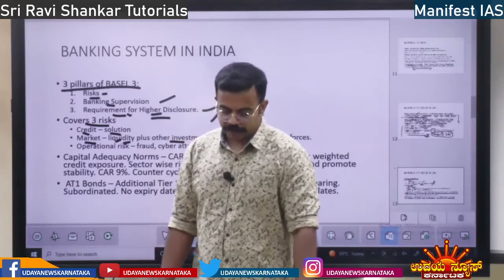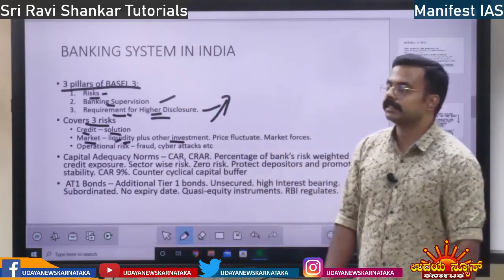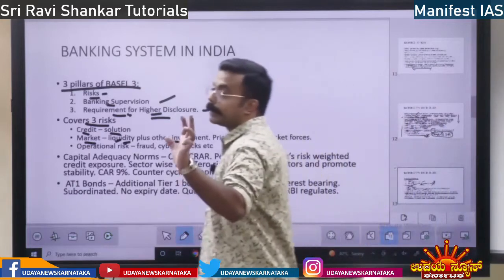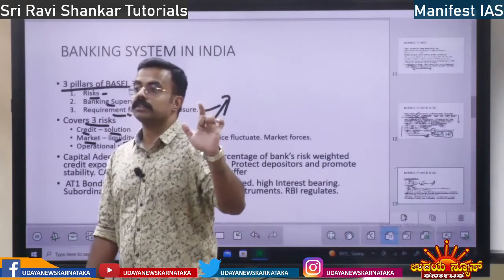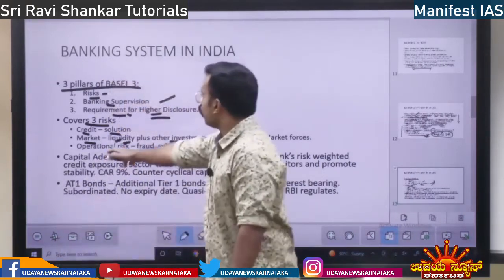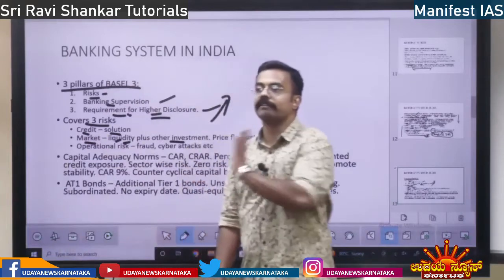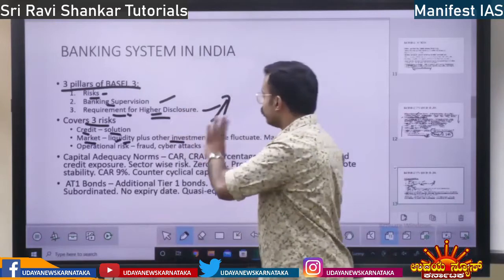Not only in money, banks will invest in property, gold, and shares. So many things they will invest in. All that risk is called market risk. One is liquidity risk, other is gold, property, shares risk.